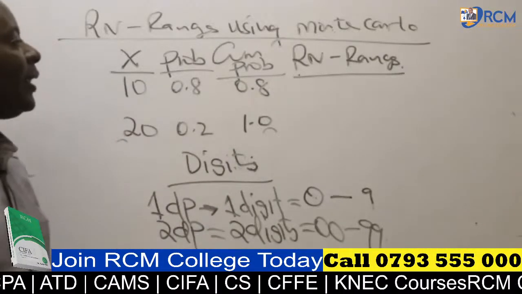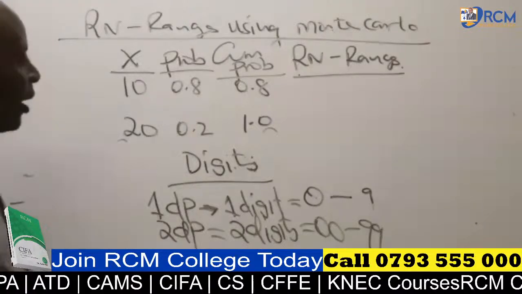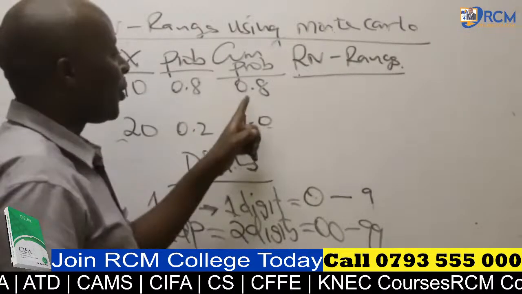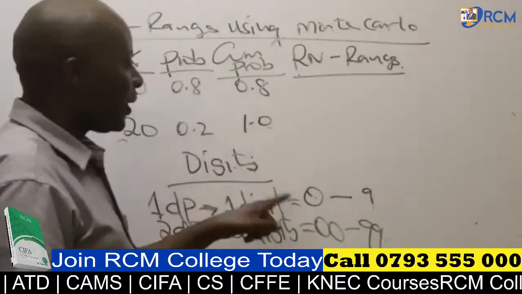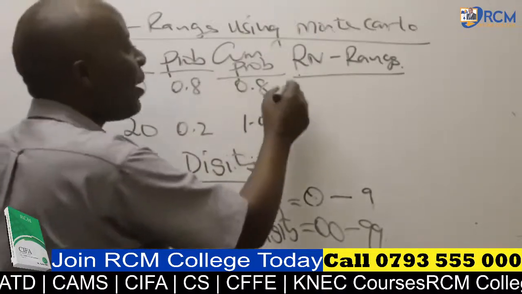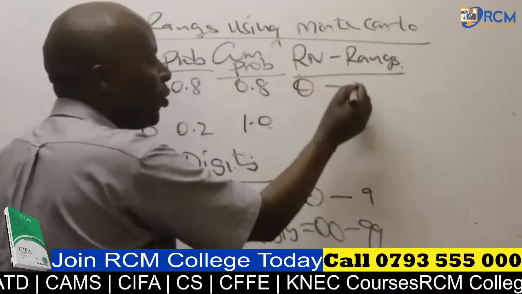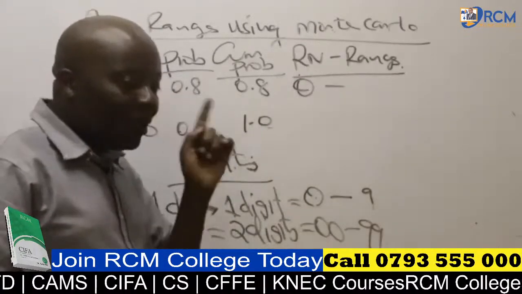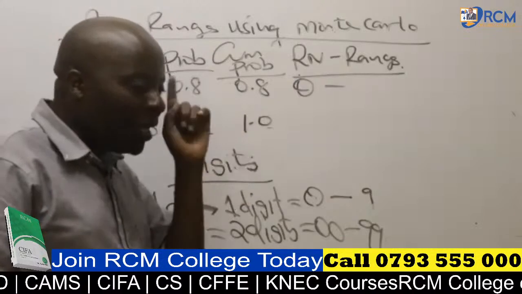When I start making the demonstration, ladies and gentlemen, here we have 1 decimal place. So 1 decimal place, this is what I'm going to use. And this is what I'll do. My first class will start from 0 all the way to the upper limit. How do I get the upper limit now? Raise your antennae.